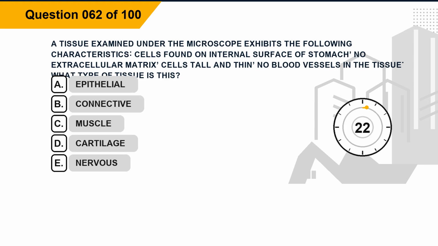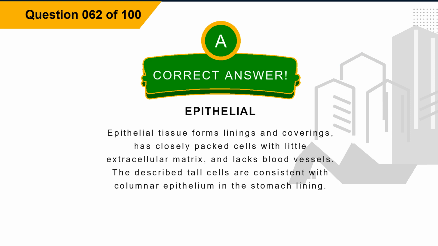Question 62. A tissue examined under the microscope exhibits the following characteristics: cells found on internal surface of stomach, no extracellular matrix, cells tall and thin, no blood vessels in the tissue. What type of tissue is this? Option A, epithelial. Option B, connective. Option C, muscle. Option D, cartilage. Option E, nervous. The correct answer is option A, epithelial. Explanation: epithelial tissue forms linings and coverings, has closely packed cells with little extracellular matrix, and lacks blood vessels. The described tall cells are consistent with columnar epithelium in the stomach lining.